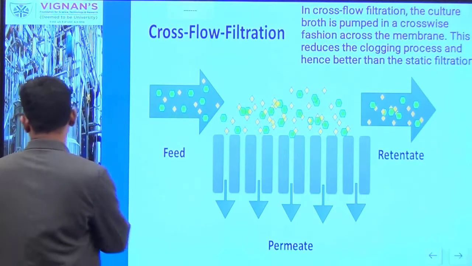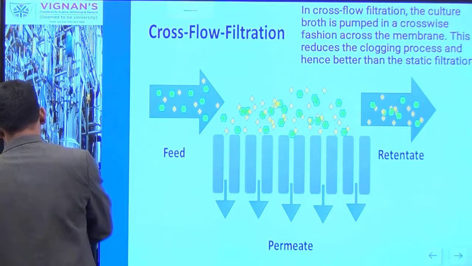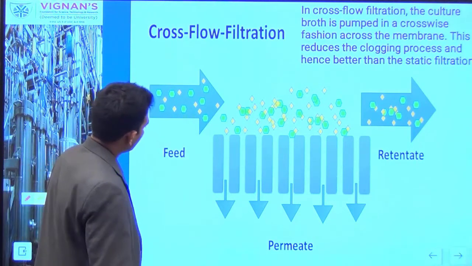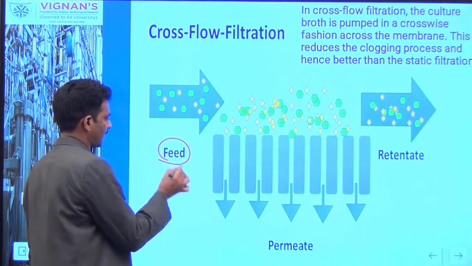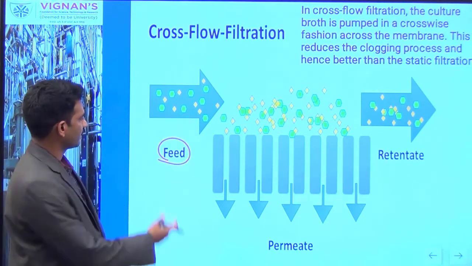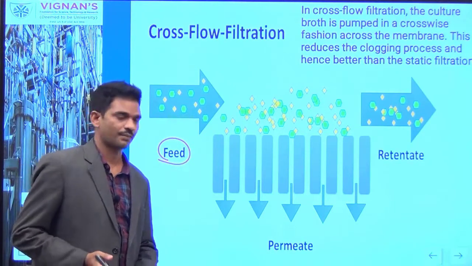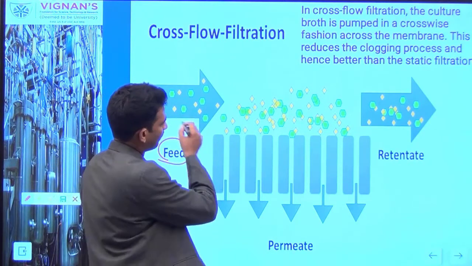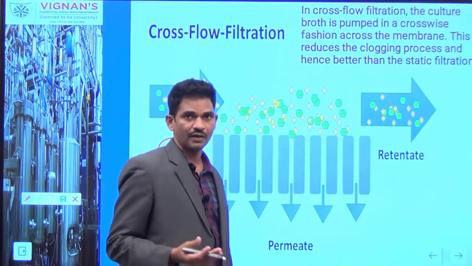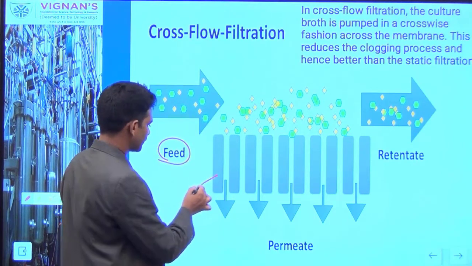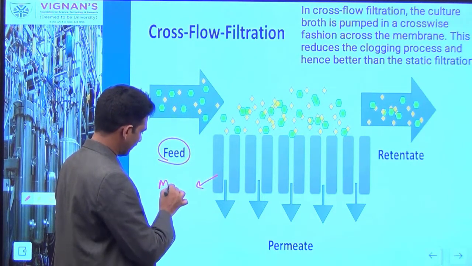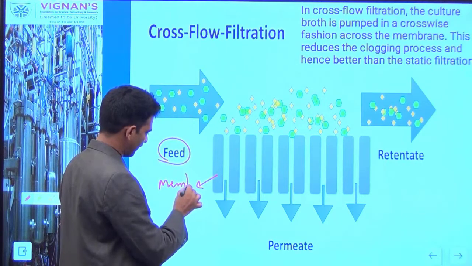If you use the cross flow filtration method, there are some advantages. Here the feed containing your product of interest, the feed being your solution containing your product of interest, is pumped onto the surface of the membrane. These lines indicate the membrane. I am writing here, it is a membrane.